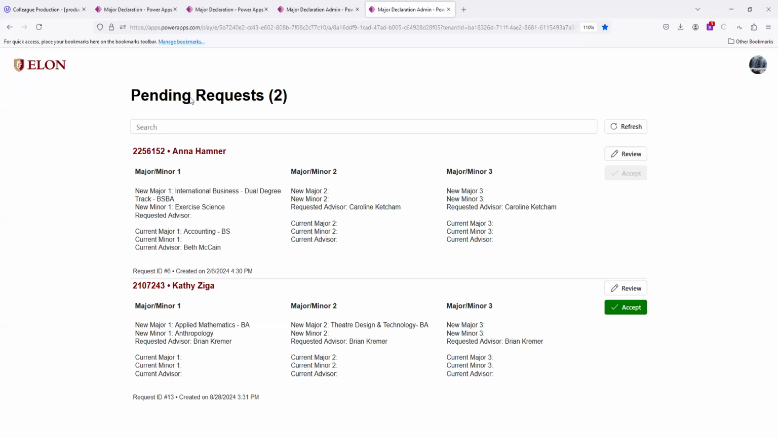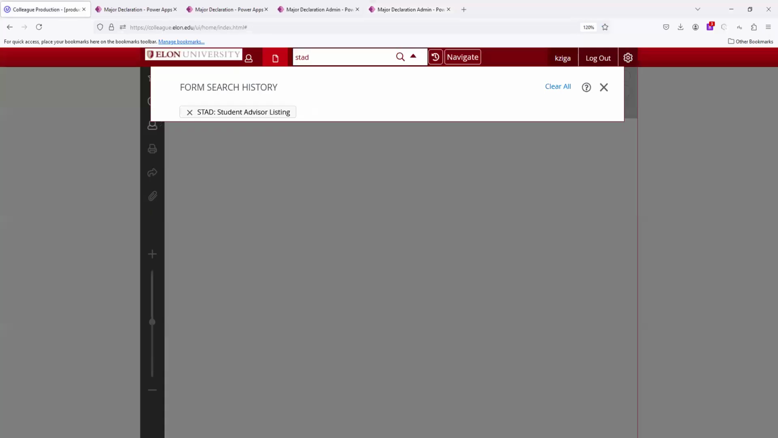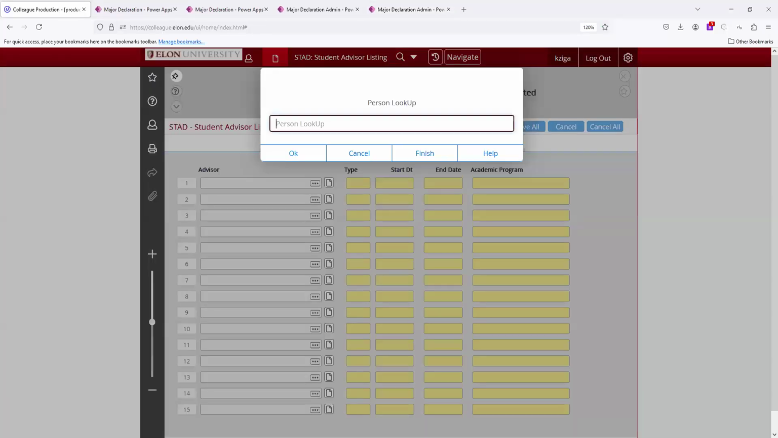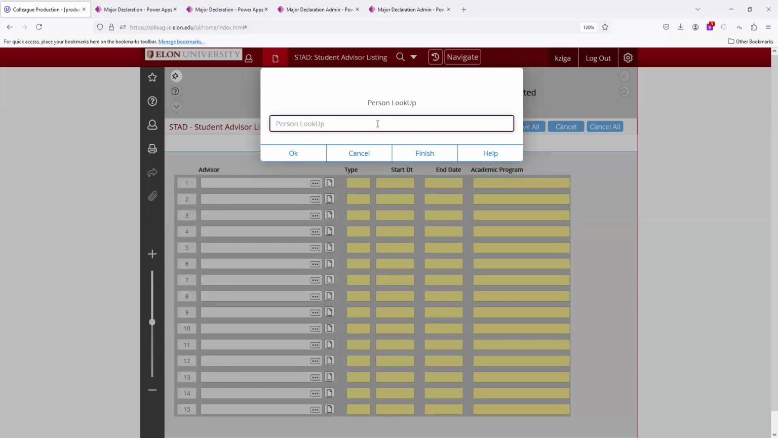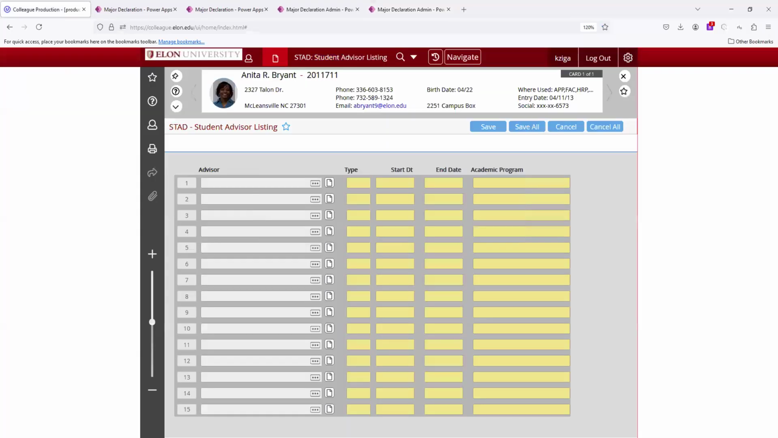Okay, so shifting to Colleague. If we know we want to assign someone an advisor, we would go into Colleague and find Student Advisor Listing. If we are looking for a current student, we're going to use our program assistant who runs major declaration, Anita O'Brien, as an example. You'll notice we've been using this as a little bit of play space, as we can see some start dates and end dates here.